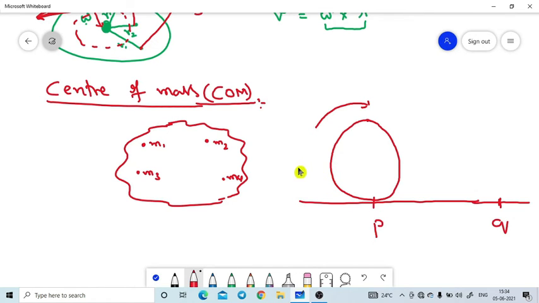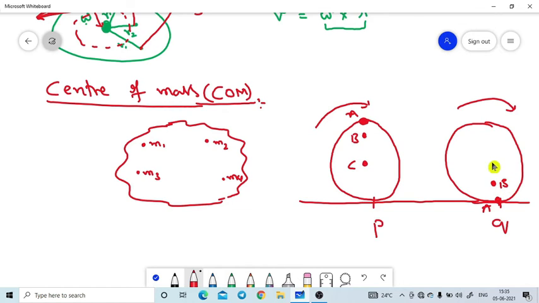When the wheel is rotating, there must be rotatory motion. When the wheel changes from position 1 to position 2, there must be translatory motion. So there are two types of motion in this same wheel, mixed motions: one is translatory motion, another is rotatory motion. Now point A is on the circumference of the wheel, point B is below the circumference, and point C is exactly the center of the wheel. Due to the rotation, point A came here, point B came here, and point C came here.